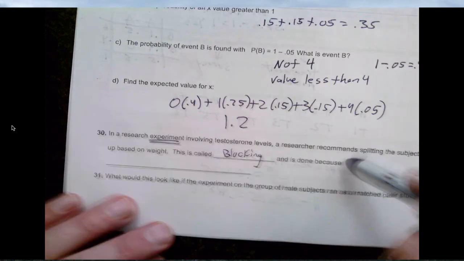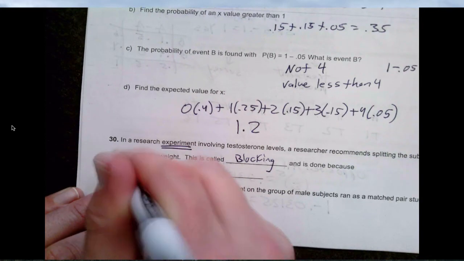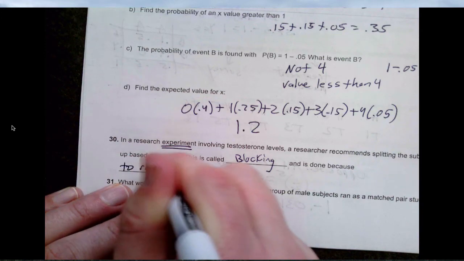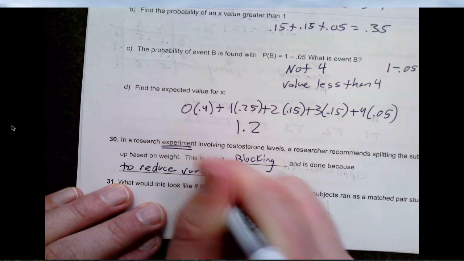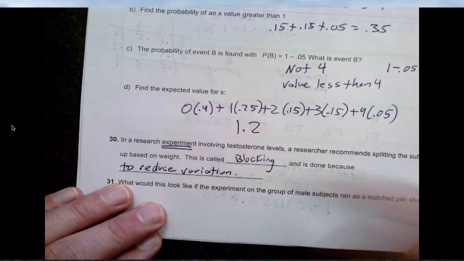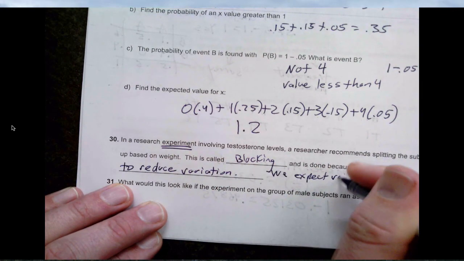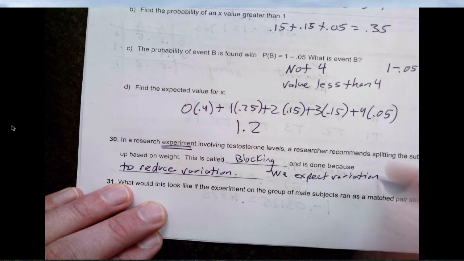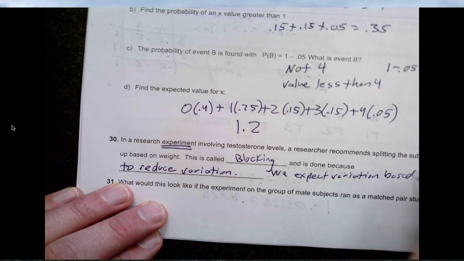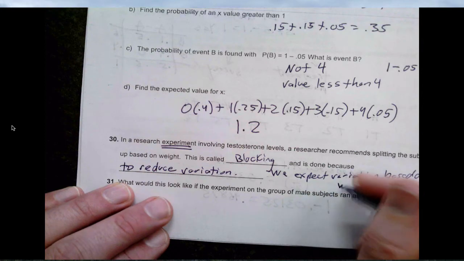And it is done to reduce variation, because we expect variation based on weight.